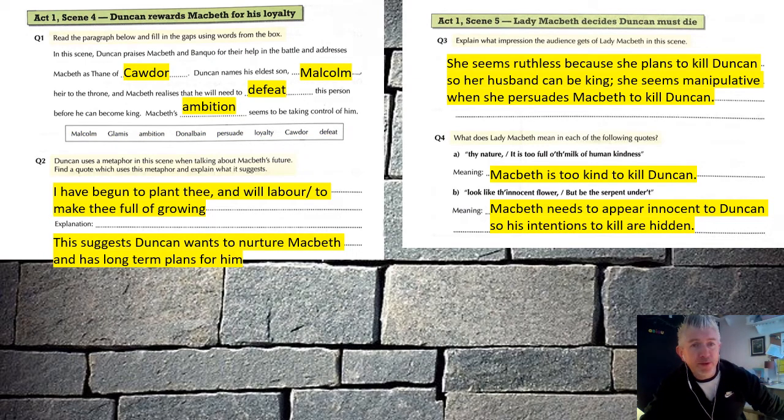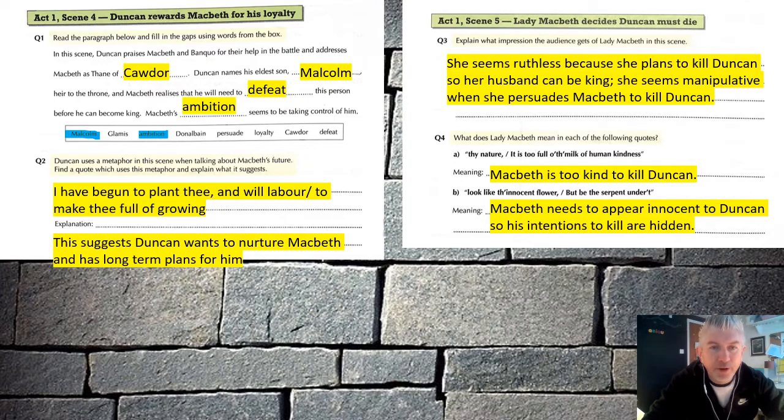So here we are, answers. First of all, the fill in the missing words question. In the scene, Duncan praises Macbeth and Banquo for their help in the battle, and he addresses Macbeth as the Thane of Cawdor. Duncan names his eldest son Malcolm, heir of the throne, and Macbeth realizes that he will need to defeat this person before he can become king. Macbeth's ambition seems to have taken control of him. So the words that you should have picked out are Malcolm, ambition, Cawdor, and defeat. Okay, I'll actually put them in the right places.